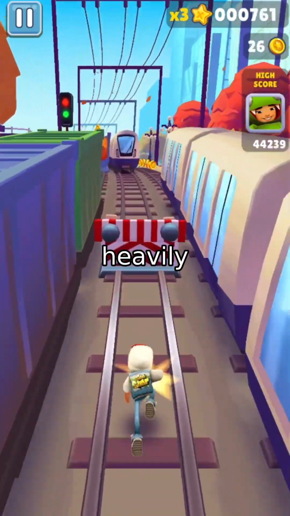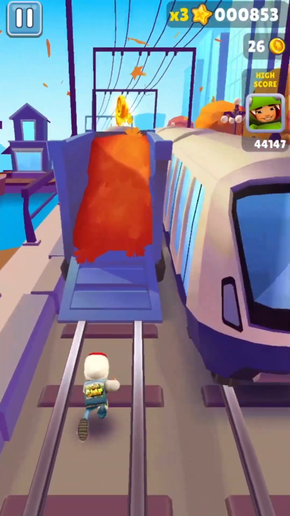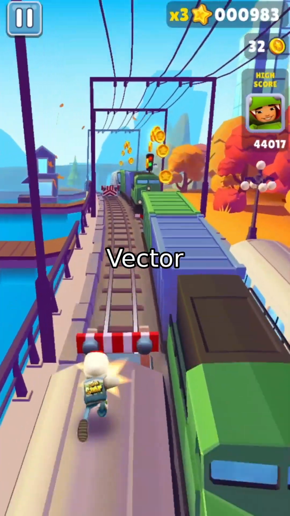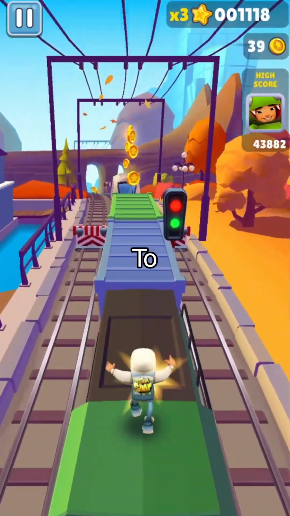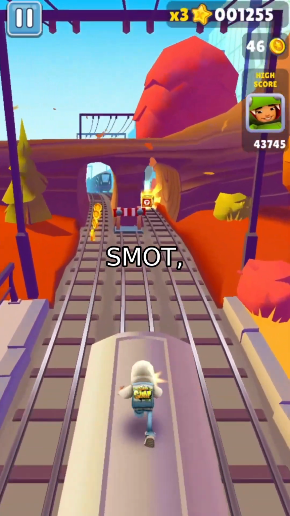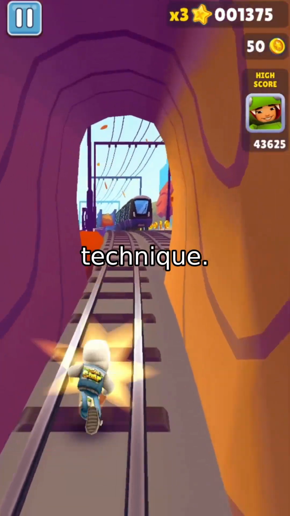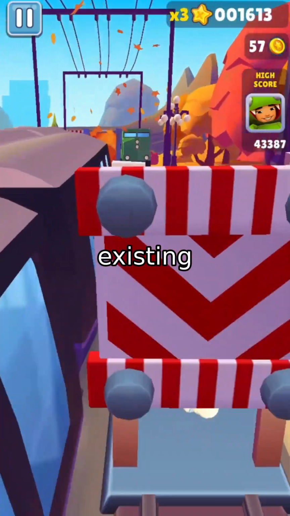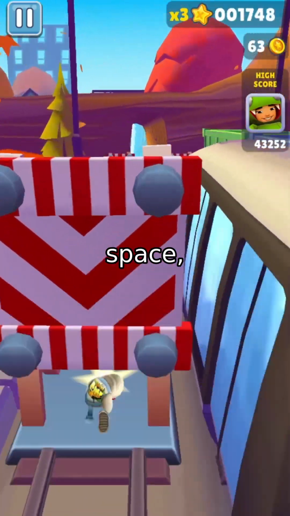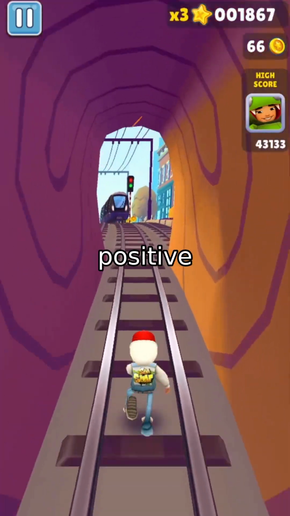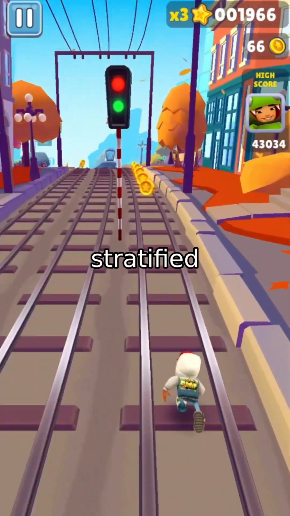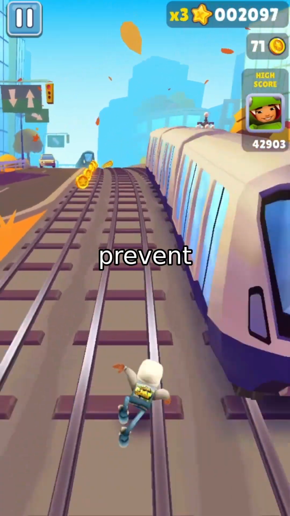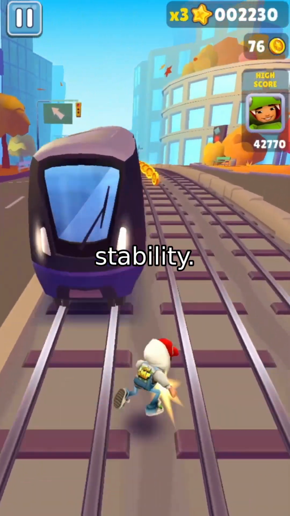The dataset remains heavily imbalanced. They tested 3 classifiers: Gaussian naive Bayes, support vector machine, and random forest. To mitigate majority class bias, they applied SMOTE, or synthetic minority oversampling technique. SMOTE generates synthetic positive examples by interpolating between existing minority samples in feature space, effectively expanding the decision boundary for the positive class. They paired this with stratified k-fold cross-validation to prevent data leakage and ensure evaluation stability.